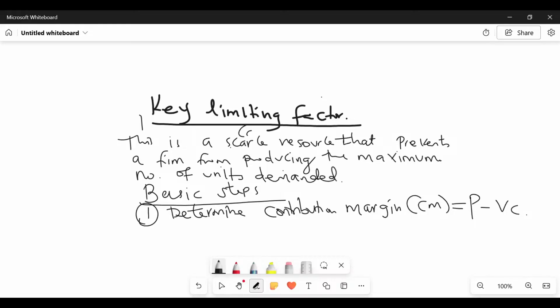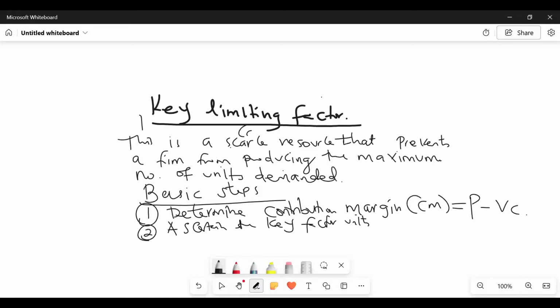And then step number two, my good students here, is that you shall be able to ascertain the key factor units for each product.